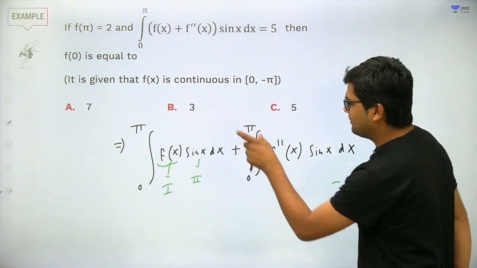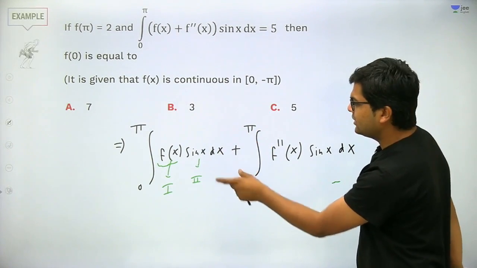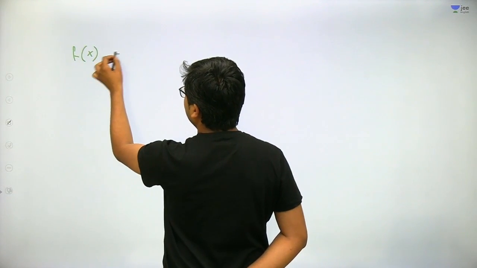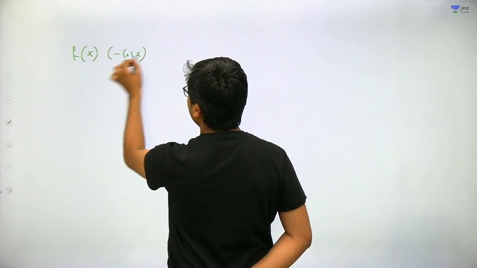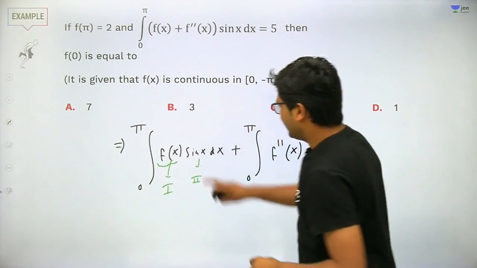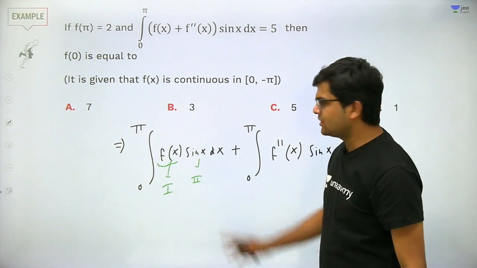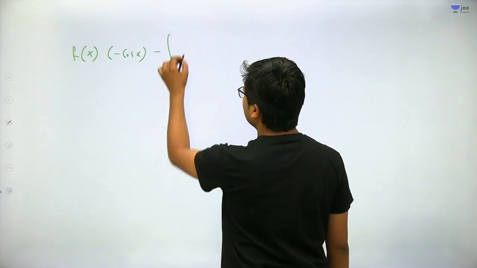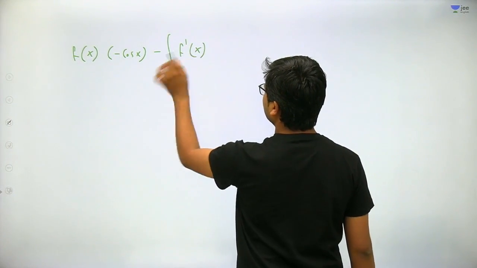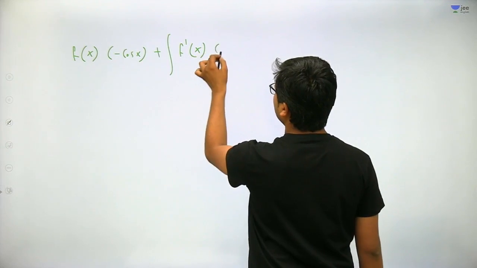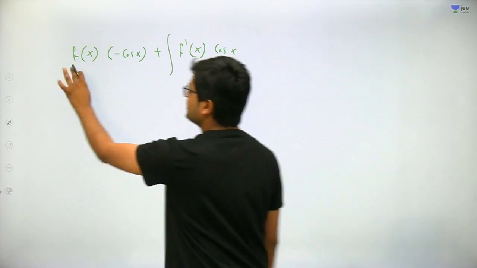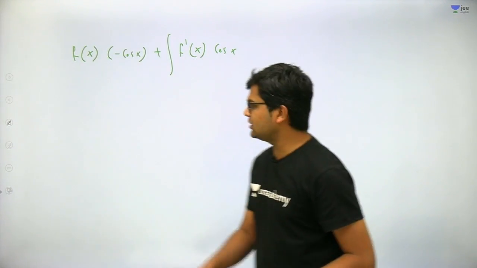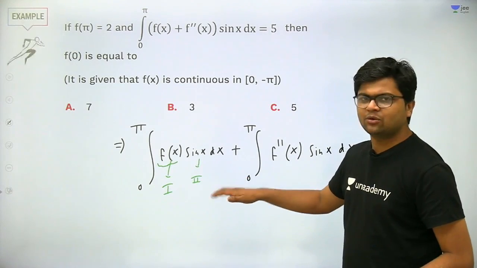Applying the rule on this integral: first function times integral of second function, which is minus cos x, minus the integral of derivative of first function, f dash x, times integral of second function, minus cos x. So minus minus becomes plus. This is the first value or equation after the application of the ILATE rule on this integral.